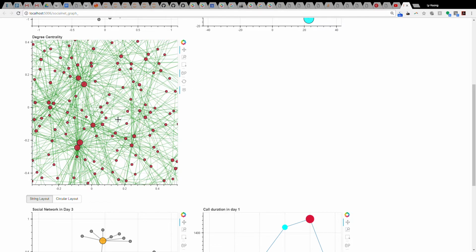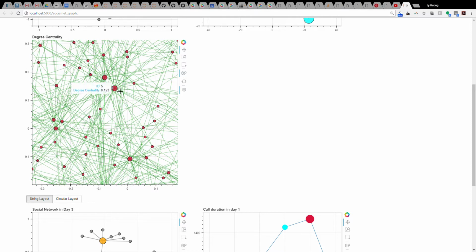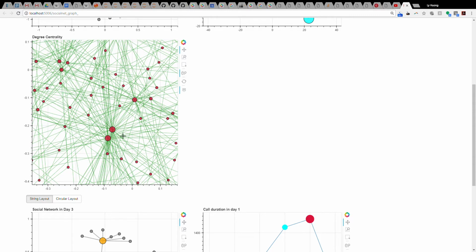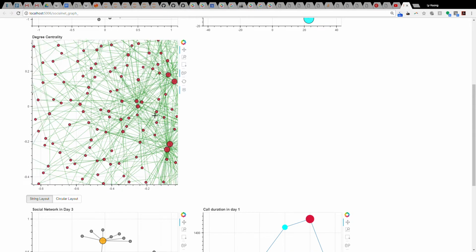If we use a zoom tool to look closer, we can see that this is Esteban, ID 5, with ID 306 right next to him. The second group is ID 0, ID 1, and ID 309.